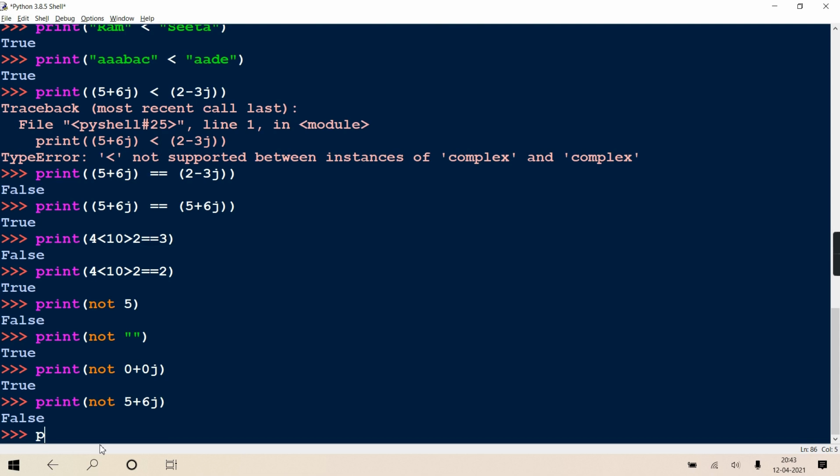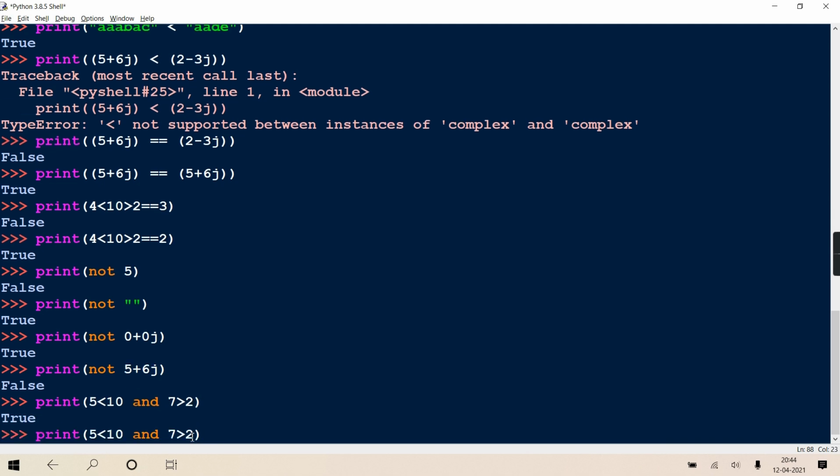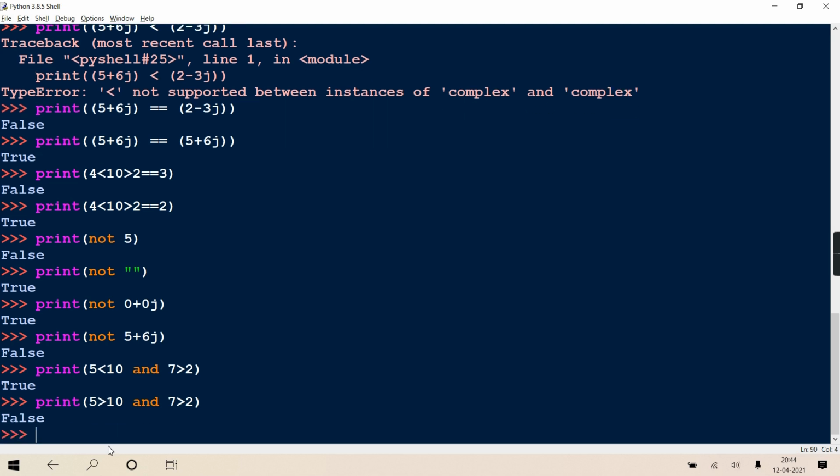Okay? Clear it is. About connective, like 5 less than 10 I am writing and 7 greater than 2. So as both the conditions are coming true, is 5 less than 10 true and 7 greater than 2 true, therefore the final result is true. Here if I am writing 5 greater than 10, so 5 greater than 10 is false, so it won't take effort only to check this part, 7 greater than 2, because this is already false. So in AND, one false, whole false.